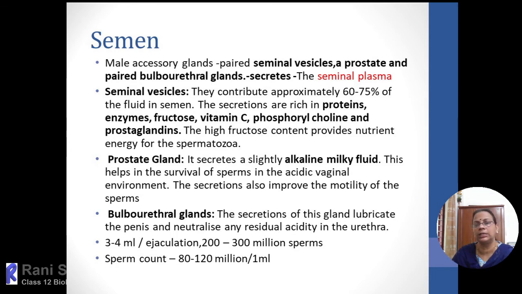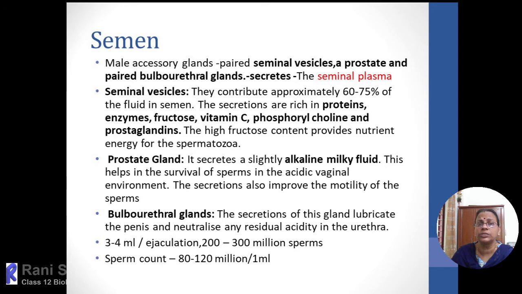So the male accessory glands mainly consist of paired seminal vesicles, a single unpaired prostate gland, and paired bulbourethral glands. Another name of bulbourethral gland is Cowper's glands. Together, we'll call their secretion seminal plasma. Seminal vesicles consist of approximately 60 to 75% of the fluid in semen, and it is rich in proteins and enzymes, mainly fructose, vitamin C, prostaglandin, then phosphorylcholine, etc.